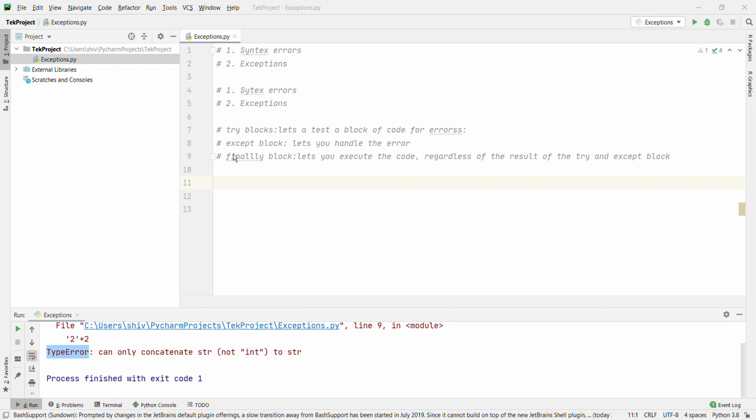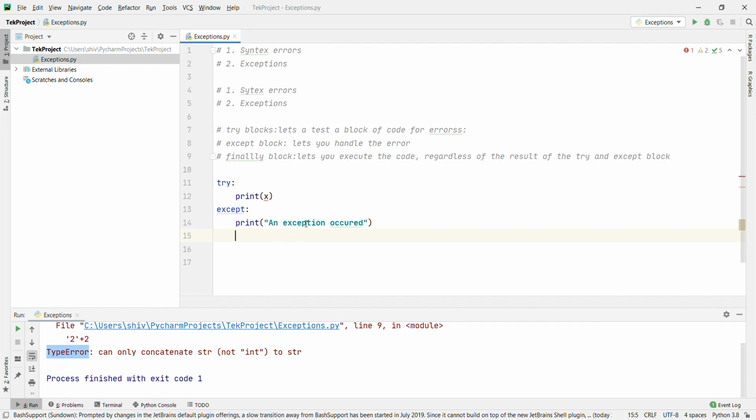So when an error occurs, an exception we can call it, Python will normally stop and generate an error message. This exception can be handled using the try statement, a try block. Okay, let's go with the example. Try: print x, except colon: print an exception occurred.